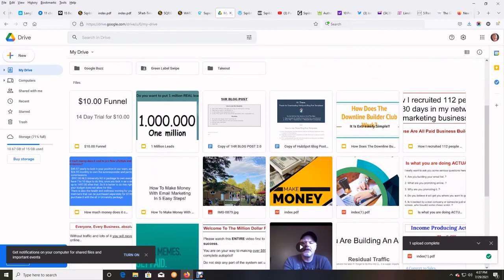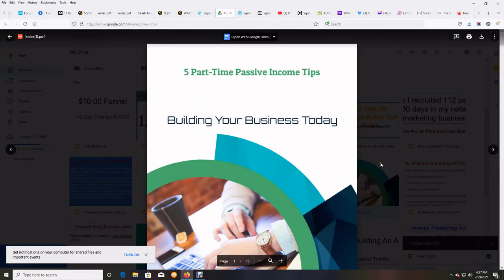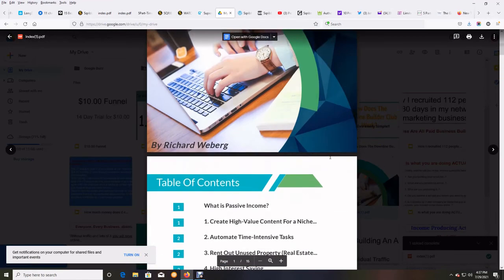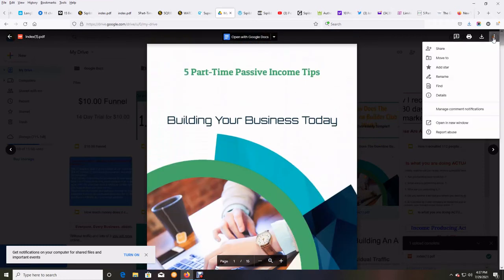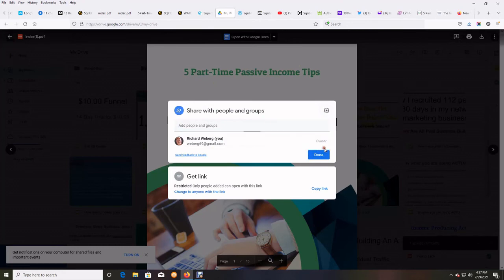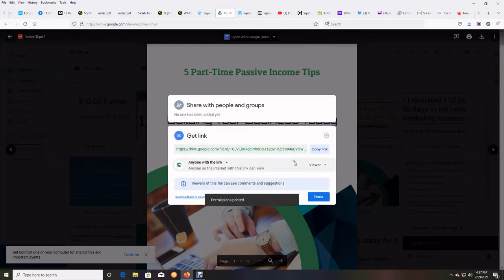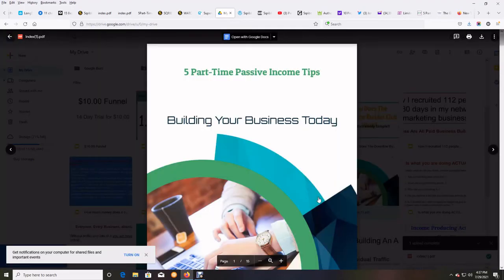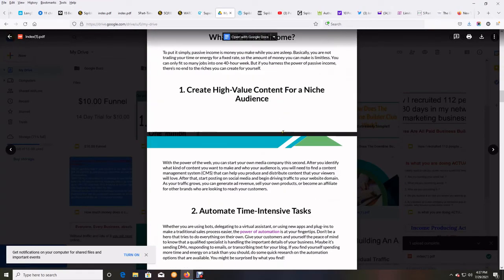Here it is. Now I'll double click on it, and here you can see it. But now I want a link for it. And now I'm going to click on these three dots up here, and I'm going to click on Share. Pop open a box, and what I want to do is get a link. So now all I do is change to anyone with a link. You click on that, and I just click on Copy Link. And anyone who gets this link will now be able to see the file, will be able to read this free report. And that's how simple it is.